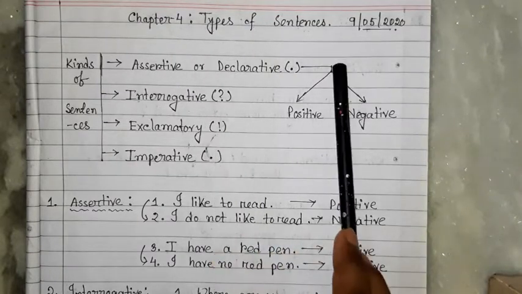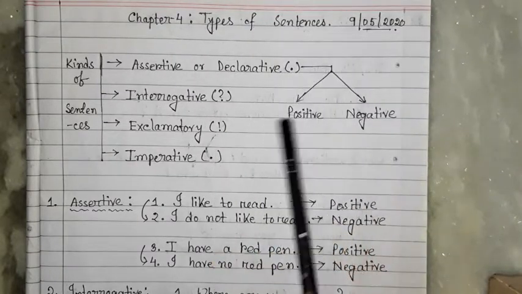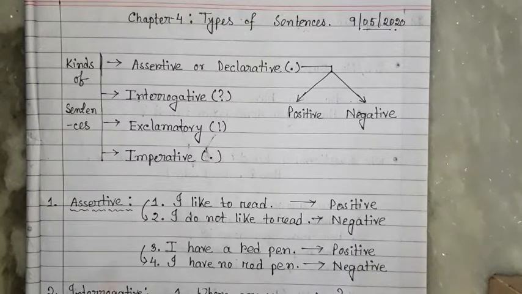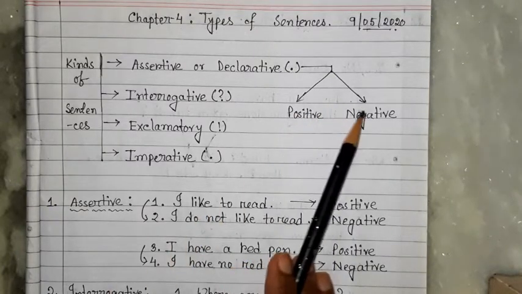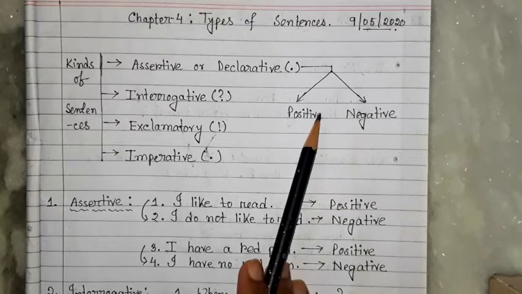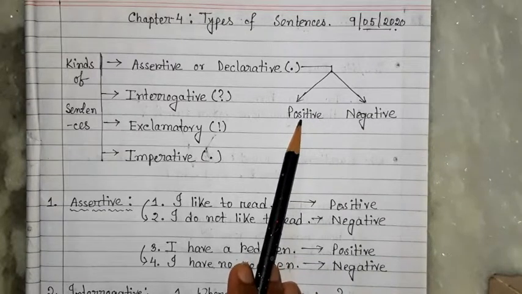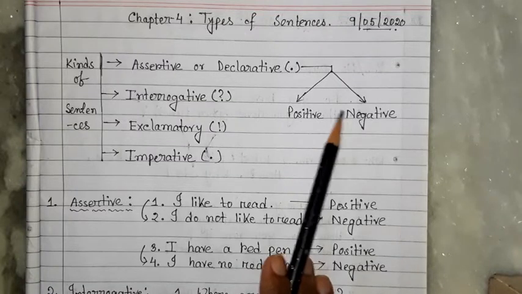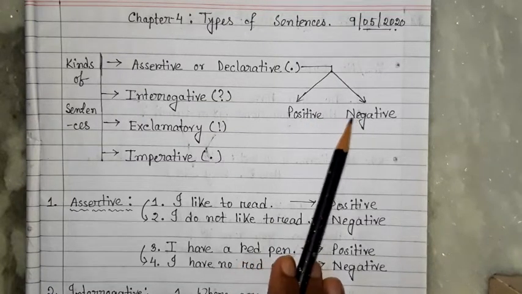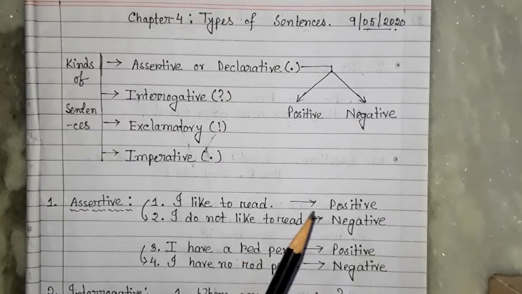Now I'm going to this portion. You can understand that here I have written positive and negative, because basically assertive or declarative sentences are of two types, positive or negative. Now what is positive and what is negative? Positive, definitely, words like no, not will not be used there.